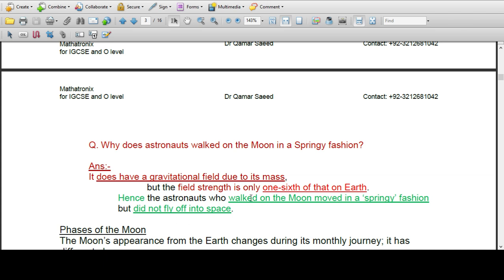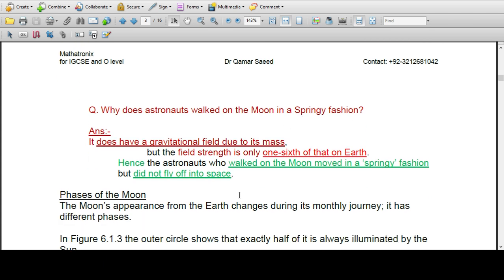Hence, the astronaut who walked on the moon moved in a springy fashion and did not fly off into space. So there is a gravitational field, but the field is low compared to Earth. So the astronaut walks on the moon in a springy fashion.